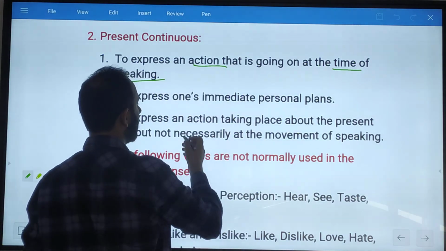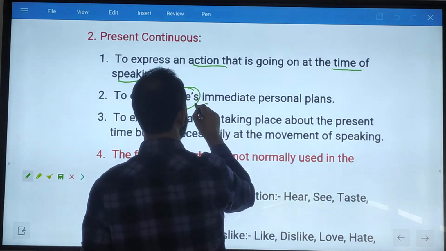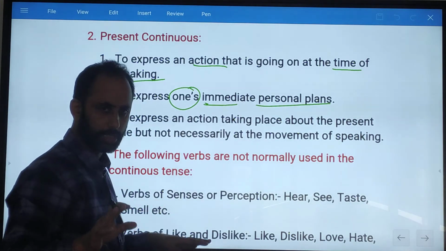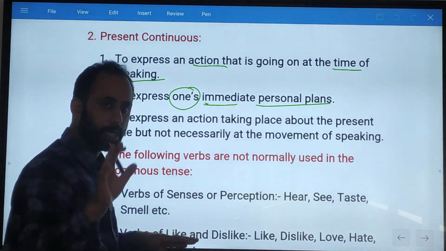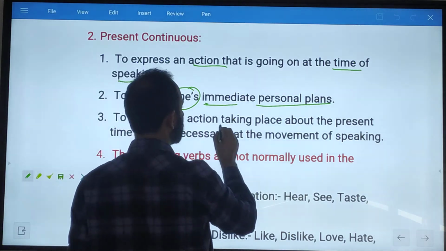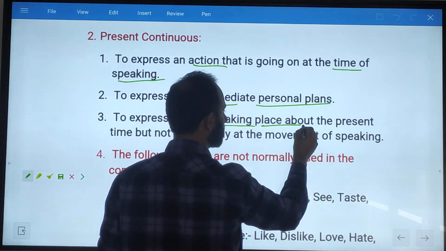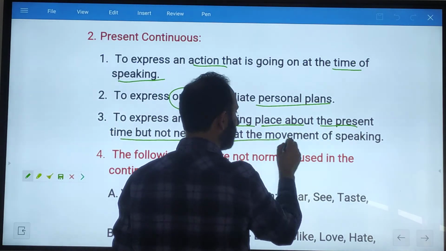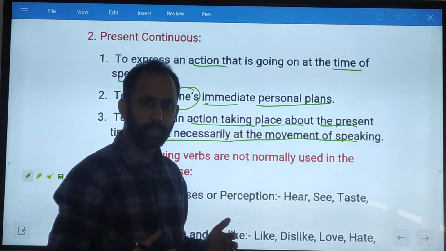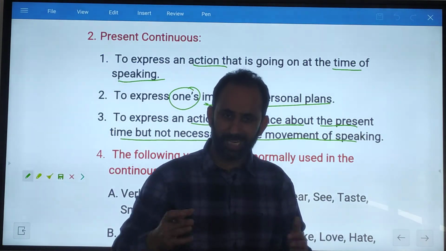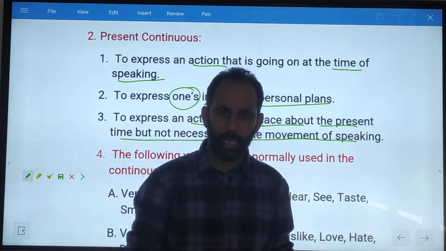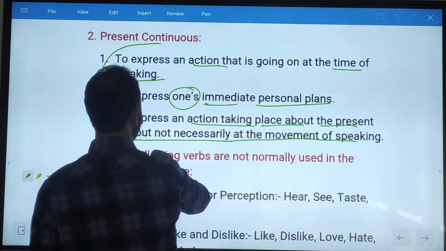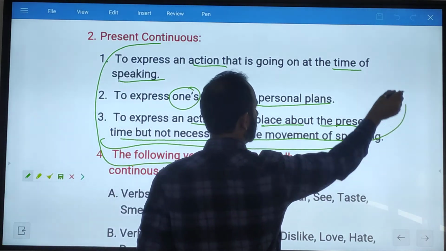Number two, to express an immediate personal plan, not optional but immediate. Number three, to express an action taking place around the present but not at the time of speaking. That is what we are doing these days, but it is not necessary that we are doing it at this time, at the time of speaking. This is the usage, why we use the present continuous.